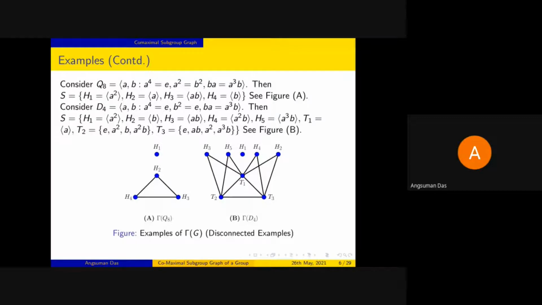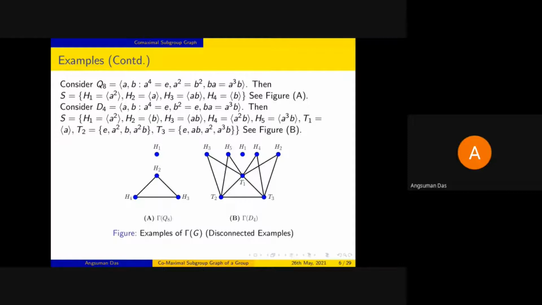There we'll see that H1 is an isolated vertex and H2, H3, H4 form a complete subgraph of gamma G. In the same way, in case of D4, we have 8 subgroups, out of which one is an isolated vertex and the other vertices are all adjacent to that universal vertex T1, except for H1. So these are two examples of a disconnected comaximal subgroup graph.